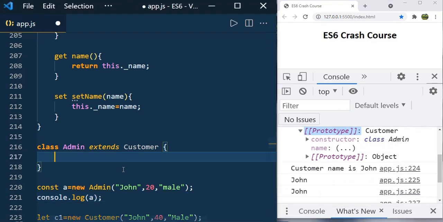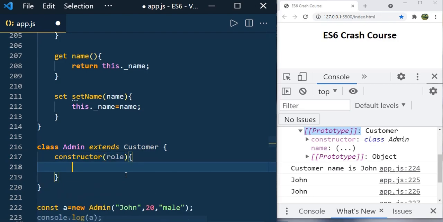And now here we need to mention the constructor. So every class will have some default constructor. If you want to pass some arguments and initialize the values, then you need to define the constructor inside the class. But if you don't want to pass any arguments, in that case you need not define the constructor. Now here constructor, and it is going to receive one property, that is role, because admin will have another privilege that is called role.